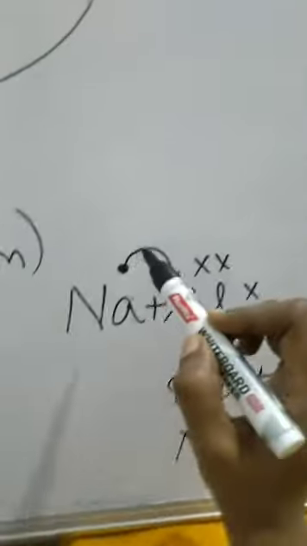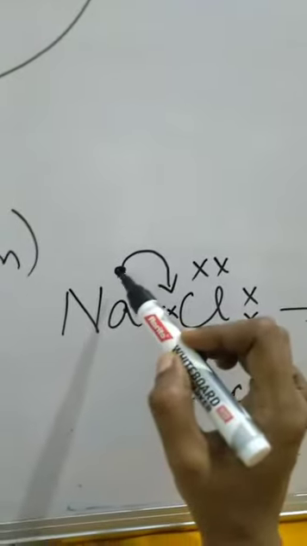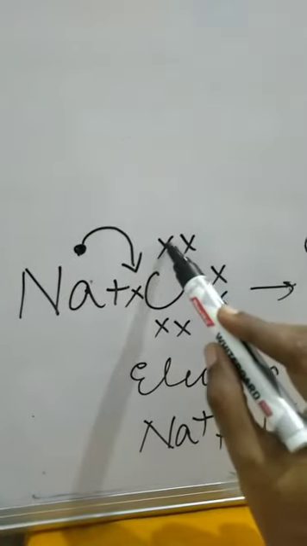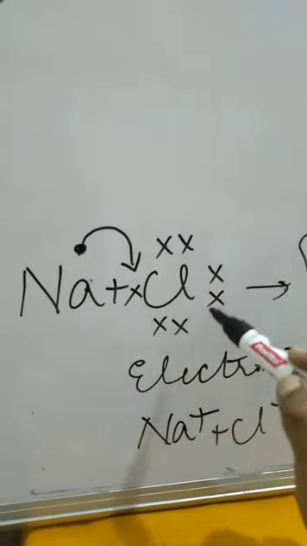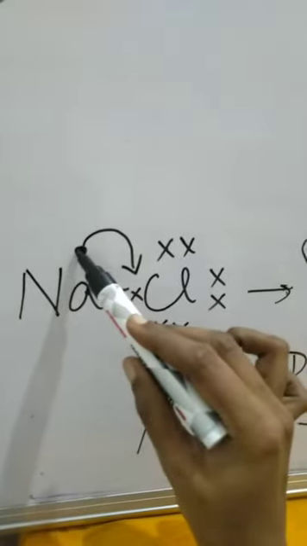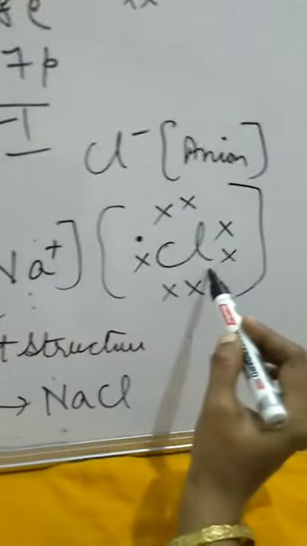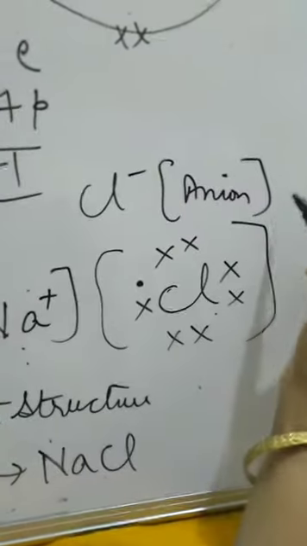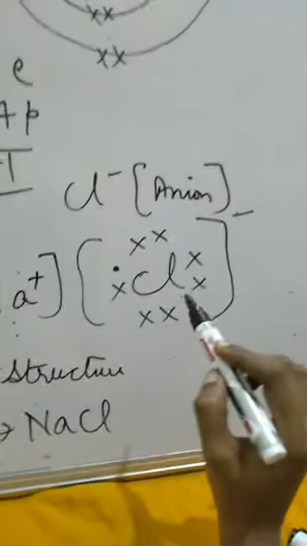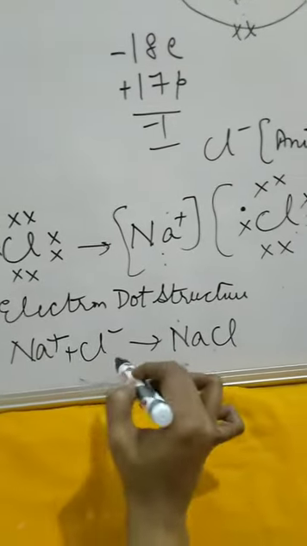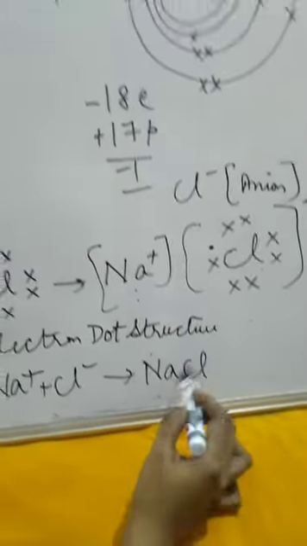Now let us see the dot structure. Sodium has got valence electron. How many? Only one valence electron. That valence electron you have transferred to the chlorine. Chlorine valence electrons are how many? 1, 2, 3, 4, 5, 6, 7. Now that same one electron you have transferred here. So after the bonding, sodium has become Na plus and chlorine has become Cl minus. Here you have to put minus. So this is known as electron dot structure. Na plus plus Cl minus gives rise to NaCl.